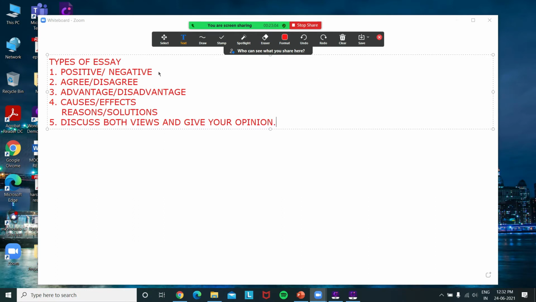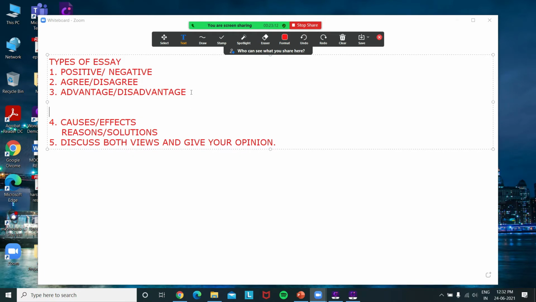Alright. So first we will discuss the first three, that is positive/negative, agree/disagree, and advantage and disadvantage. Now when we talk about these first three, the question will be asked in three ways that I am mentioning over here. The question can be either that, mention the positives or negatives.